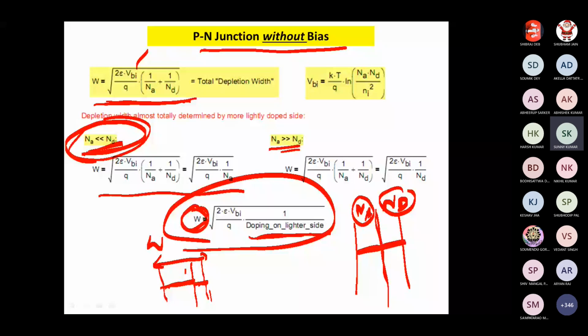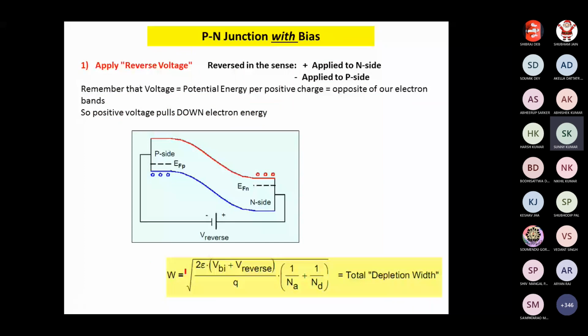So now you know the PN junction with bias. If you apply a reverse bias voltage, this is the P side, and this is the N side.